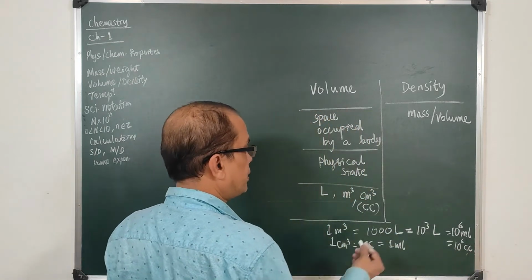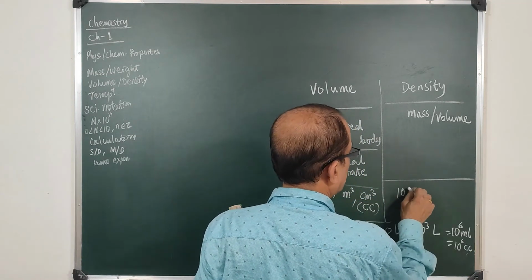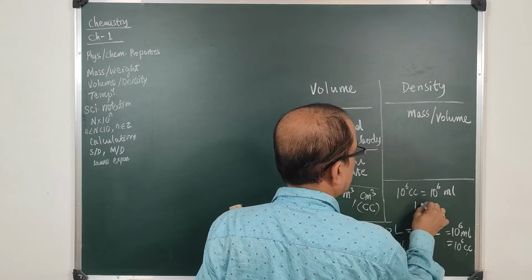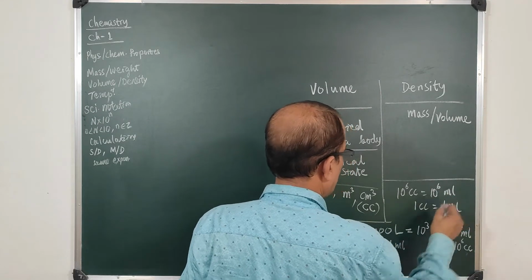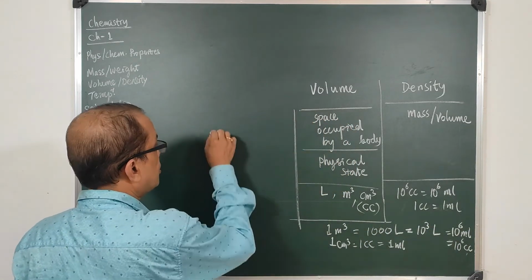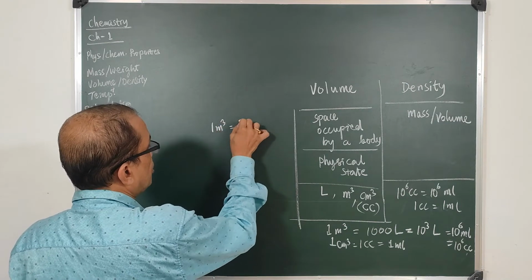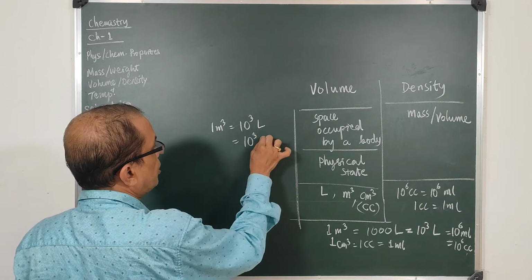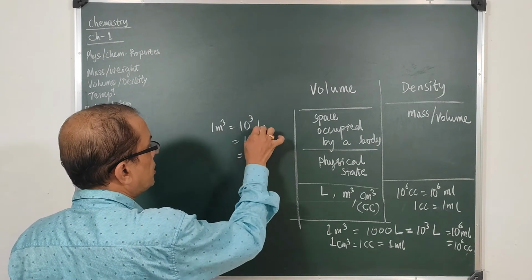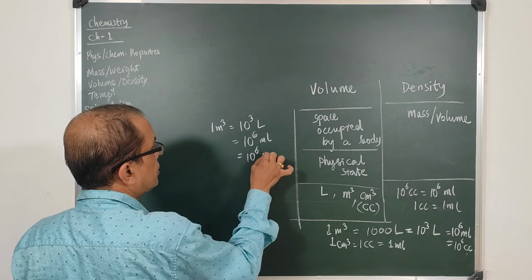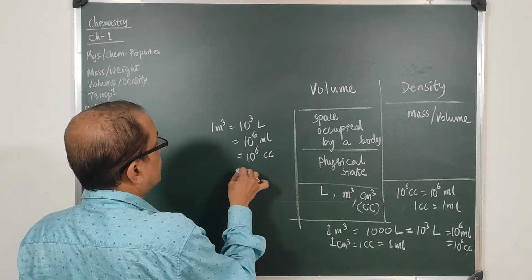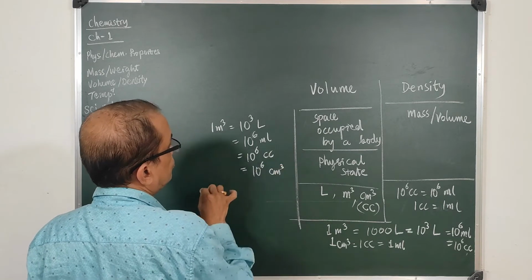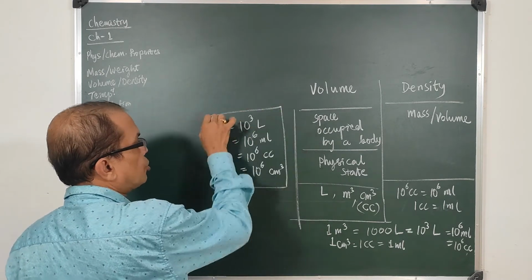So now you find that 10 to the power 6 cc is 10 to the power 6 ml, or 1 cc is 1 ml. So you have to interrelate: 1 meter cube is 1000, or 10 cube, liters. This is equal to 10 cube milliliters. This is 10 to the 6 milliliter. This is equal to 10 to the 6 cc, and hence this is 10 to the 6 centimeter whole cube. So this is a correlation you must remember.